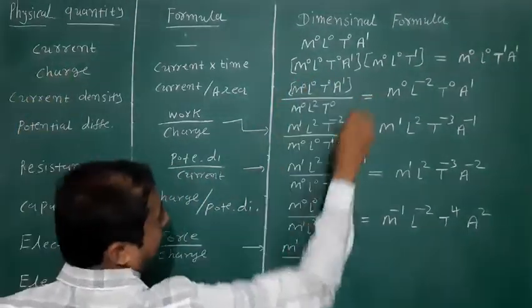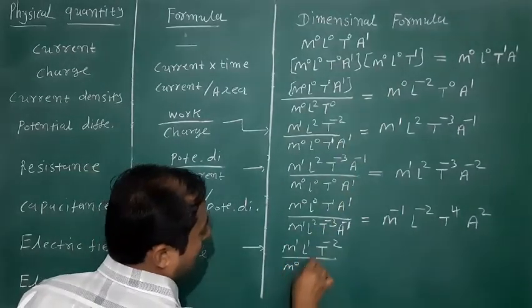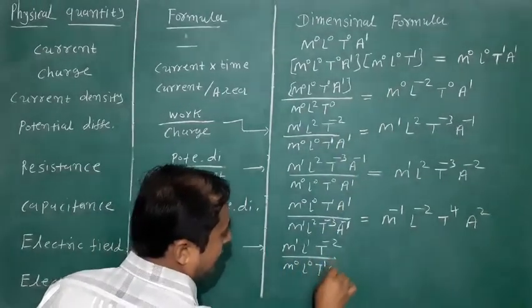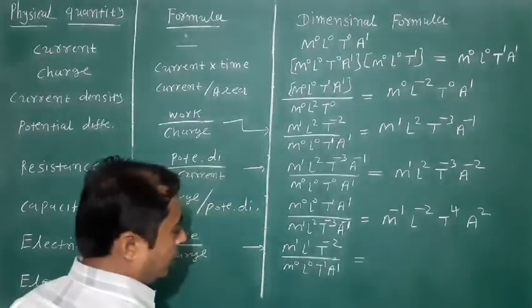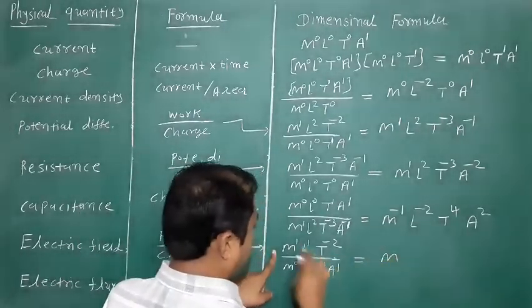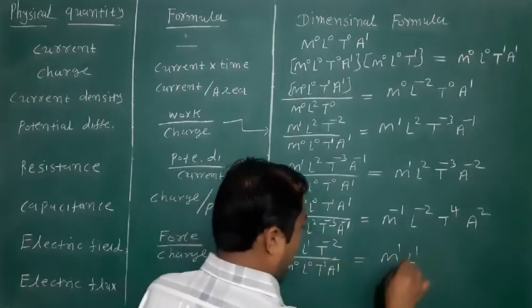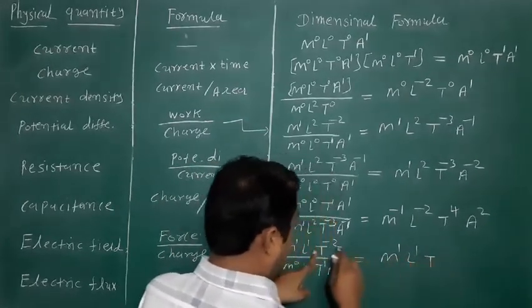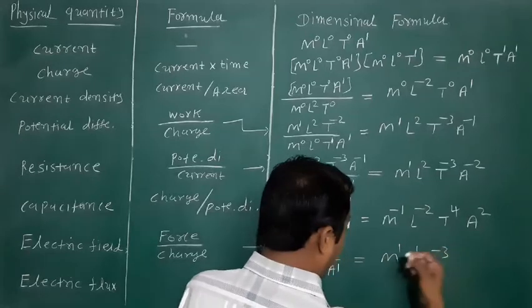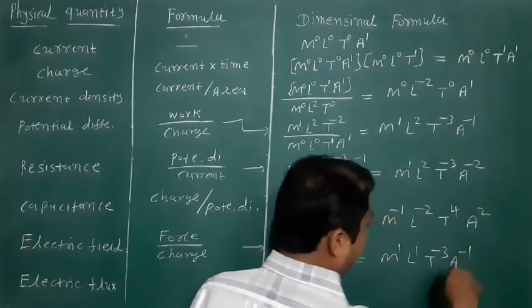Charge is available here, M0 L0 T1 A1. So M raised to 1 minus 0 means 1, L raised to 1 minus 0 means 1, T raised to minus 2 minus 1 means minus 3, and A raised to minus 1.